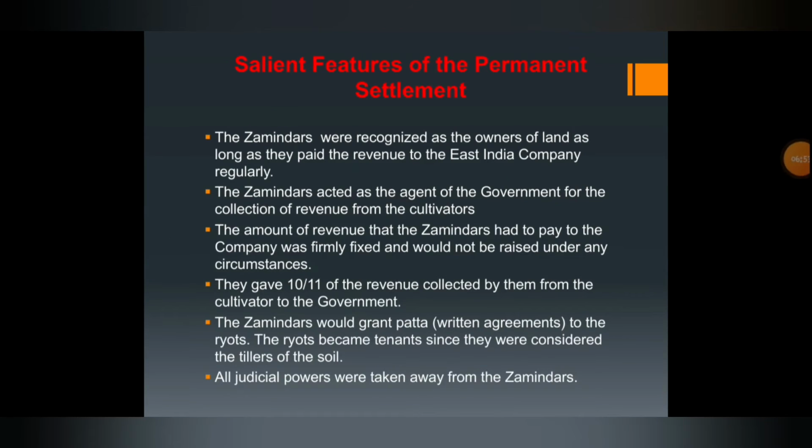Next, salient features of the permanent settlement. The zamindars were recognized as the owners of land as long as they paid the revenue to the East India Company regularly.